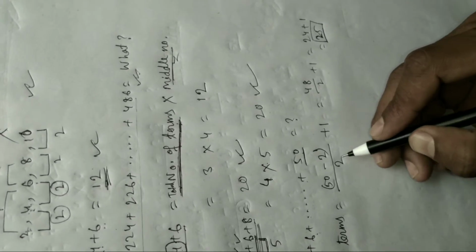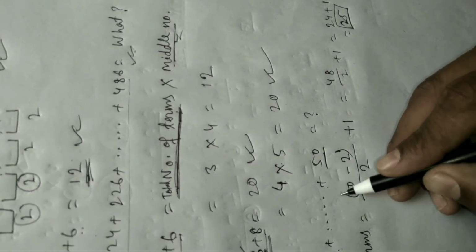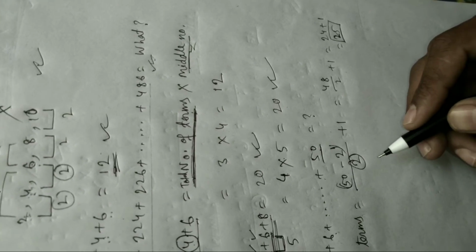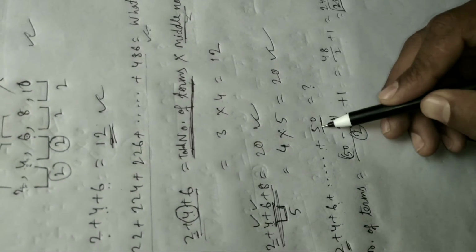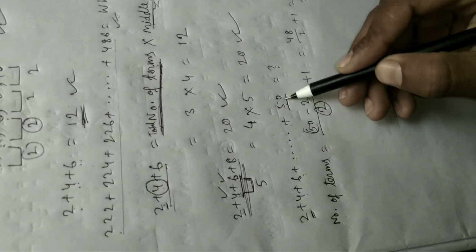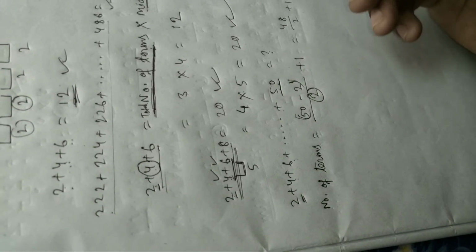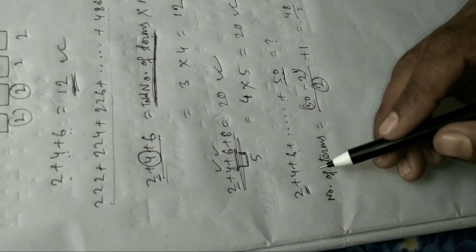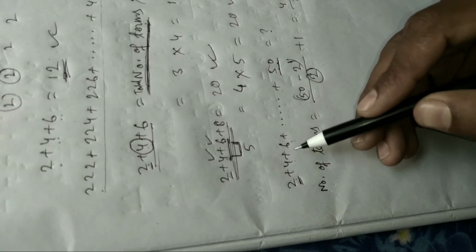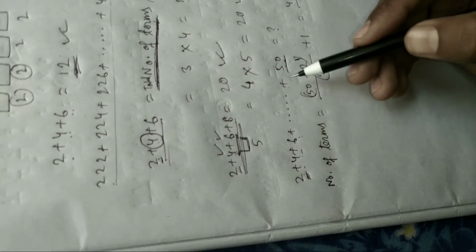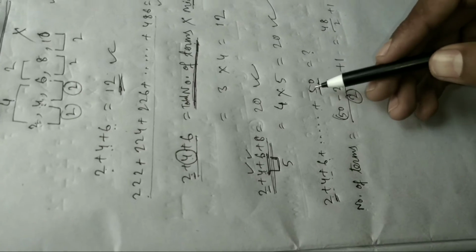Now the question is why we divide the subtraction by 2. Because between 2 and 50 there are also odd numbers, same as the even numbers: 2, 3, 4, 5, 6. Here 3 and 5 are odd numbers.